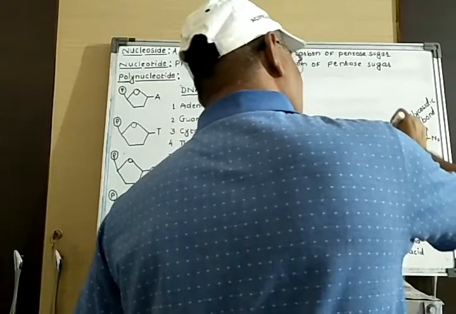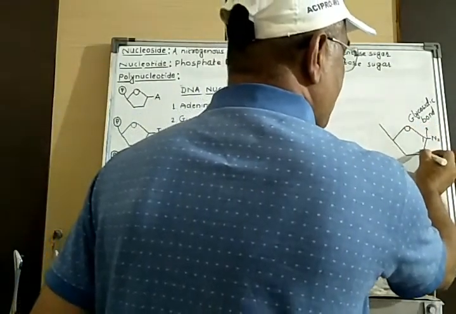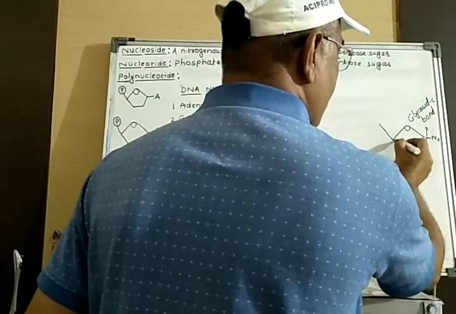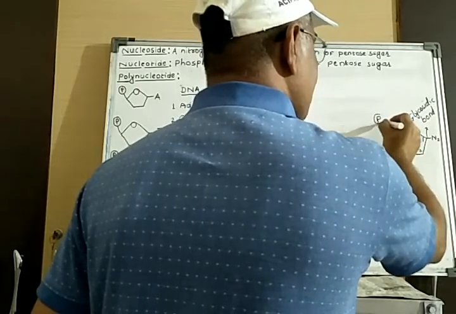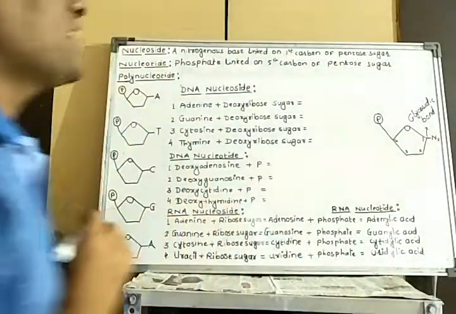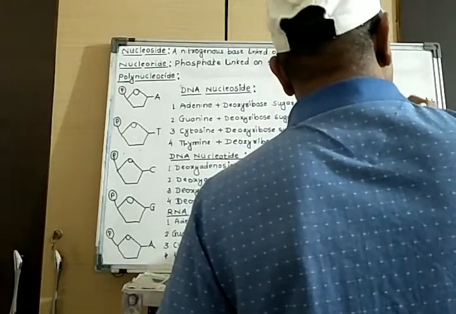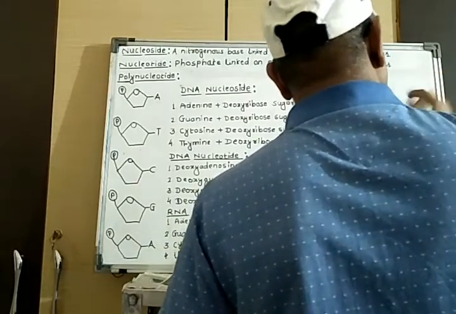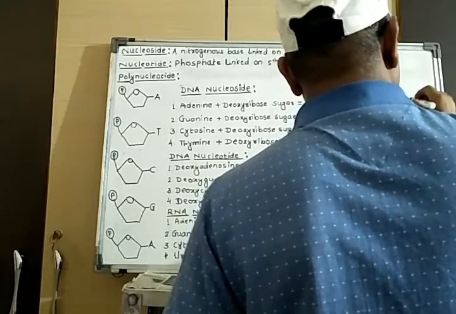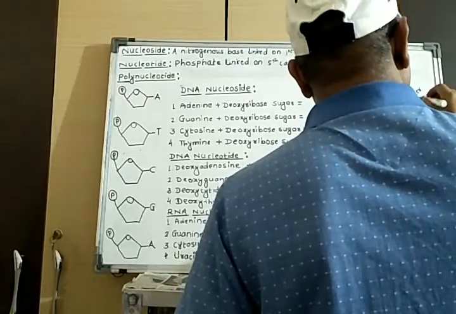This is carbon number 5, which is present outside the ring. Carbon number 1, carbon number 2, carbon number 3, carbon number 4, and this is carbon number 5, where one phosphate group is attached and linked with the help of a bond that is called the phosphoester bond.